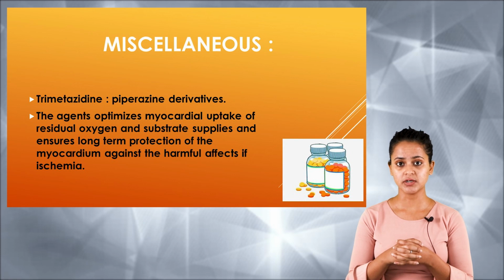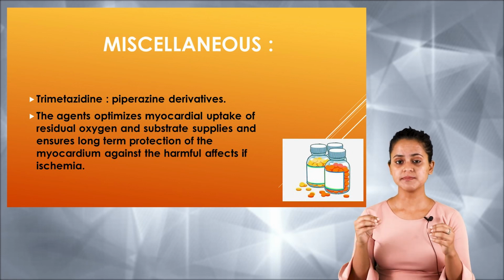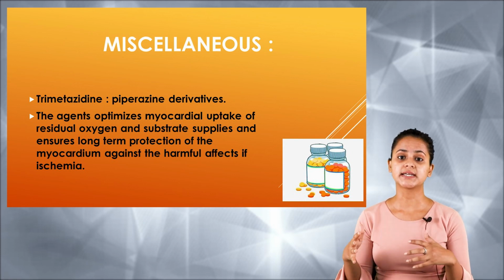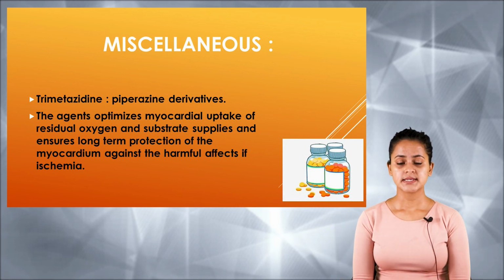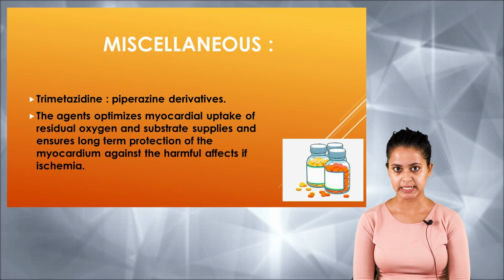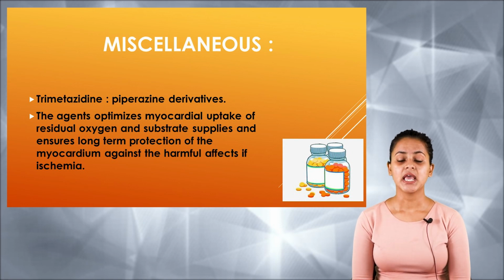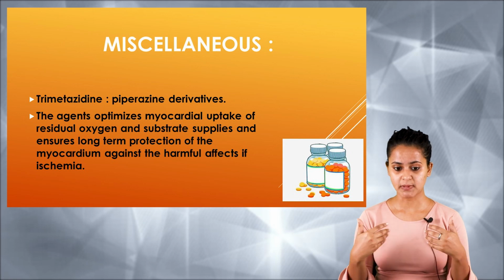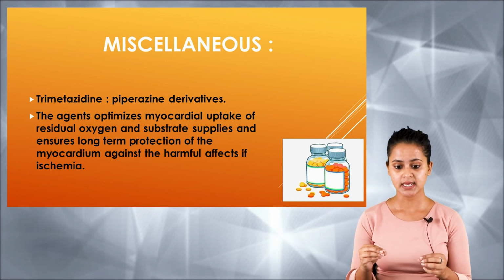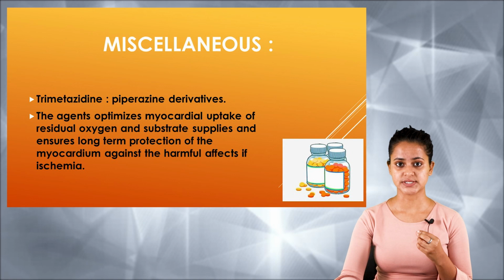This particular drug or agent optimizes the myocardial uptake of residual oxygen and substrate supply. Thus, basically ensures a long-term protection towards the myocardium against the harmful effect of ischemia.